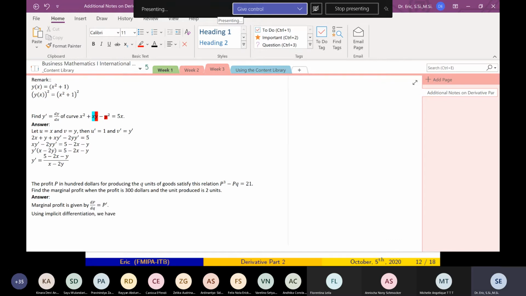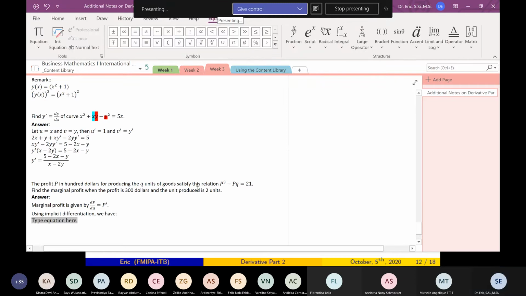What do we have? What is the derivative of this with respect to Q?